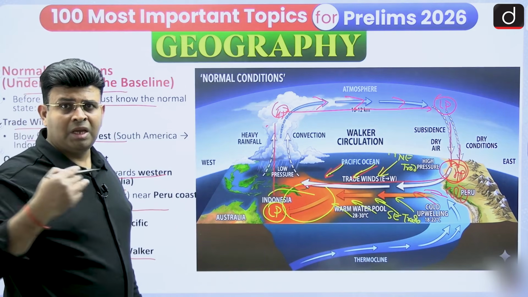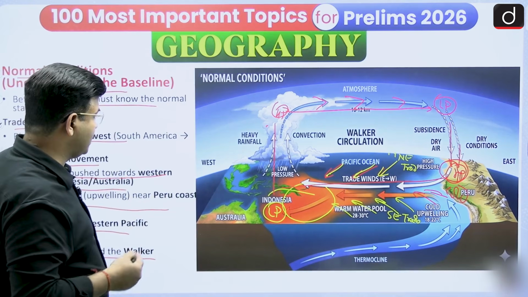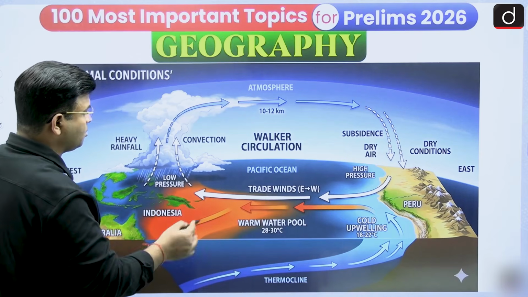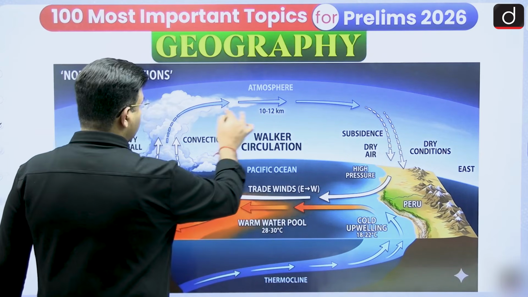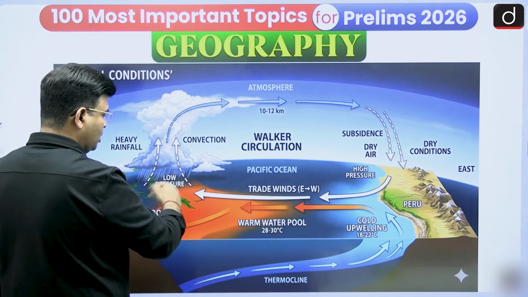If there is low pressure, the southwest monsoon goes toward the low pressure very strongly, and then there is good rainfall. So here we can say that this is a normal condition. You can say the northeast trade wind is happening like this, and this is known as the Walker circulation near Indonesia.